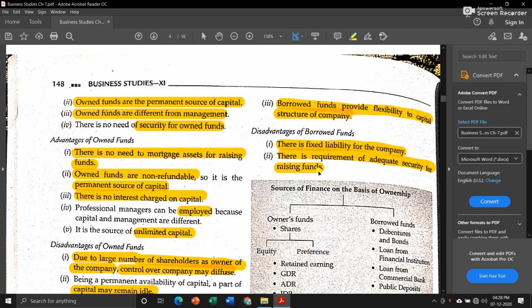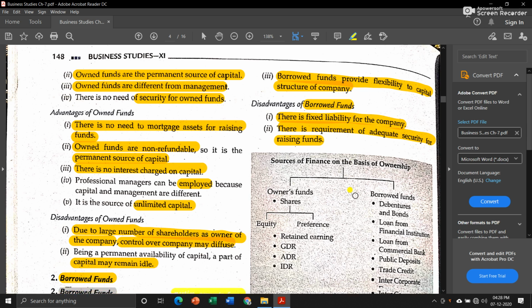Means to raise a sufficient amount of capital through borrowed funds, at least you should have assets or adequate security up to that value. Means if you are planning to raise a loan of rupees 10 lakh, then your company or your business should have assets worth rupees 10 lakh for keeping as security.